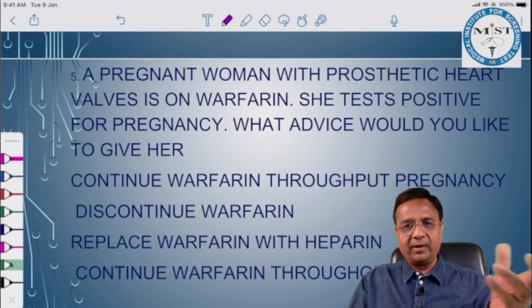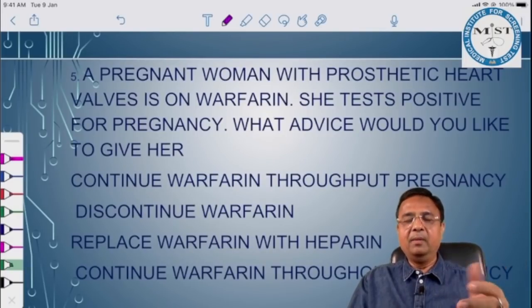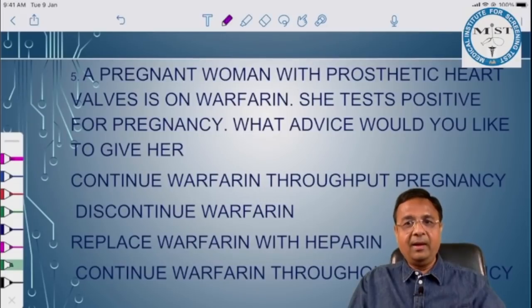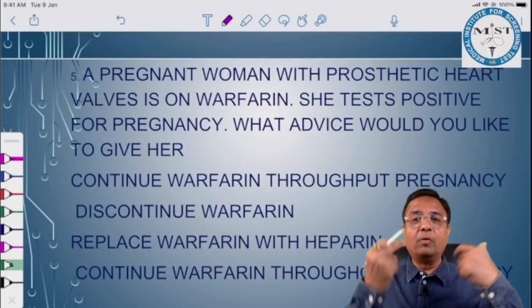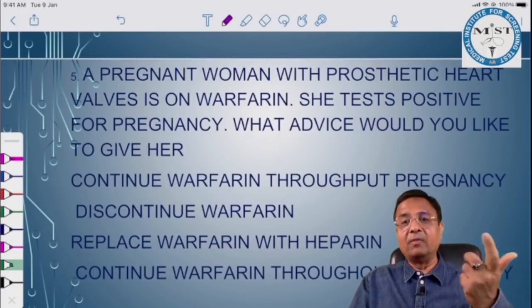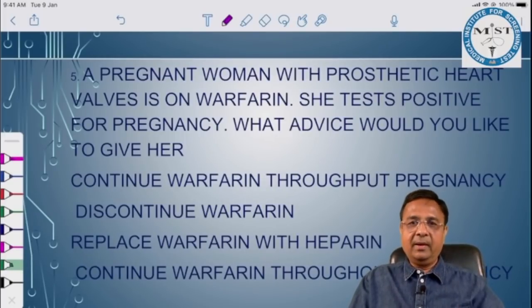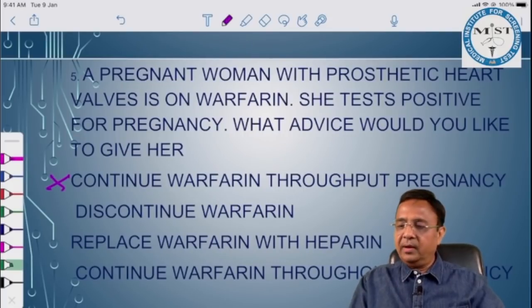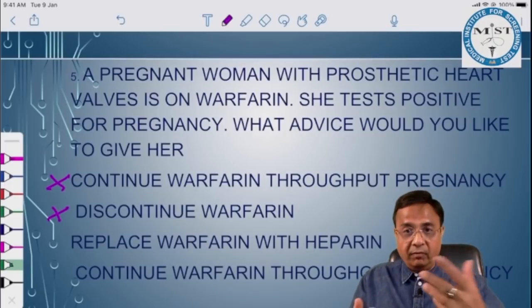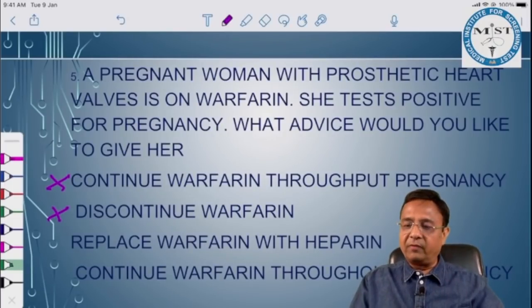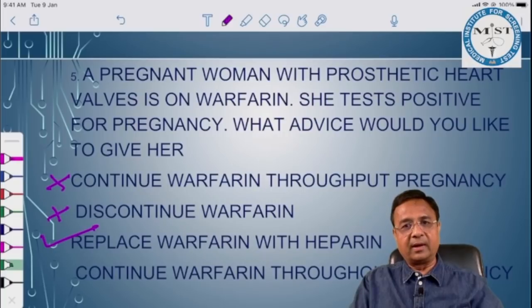If she is on warfarin, then we replace it with heparin because warfarin crosses the placenta and may lead to Conradi syndrome, oromandibular hypogenesis, fetal warfarin syndrome. So we have to replace it with heparin. Continue warfarin throughout pregnancy? No way. Discontinue warfarin? No, we have to give something. Replace warfarin with heparin? Yes, this is the correct answer.